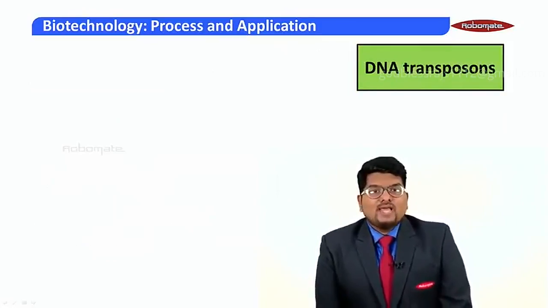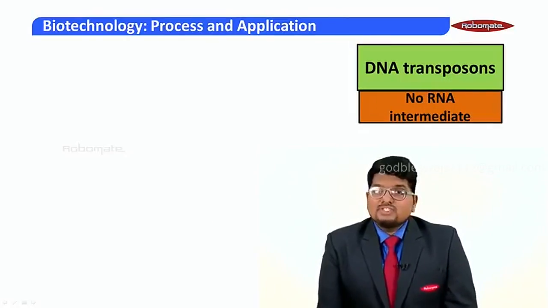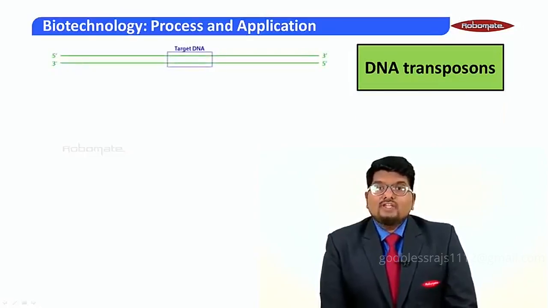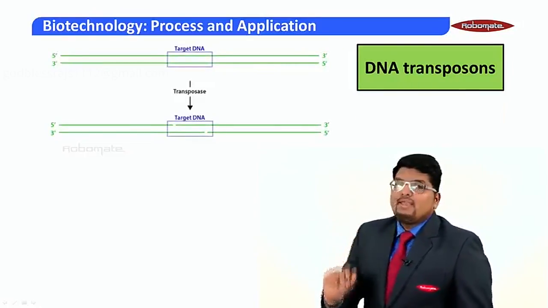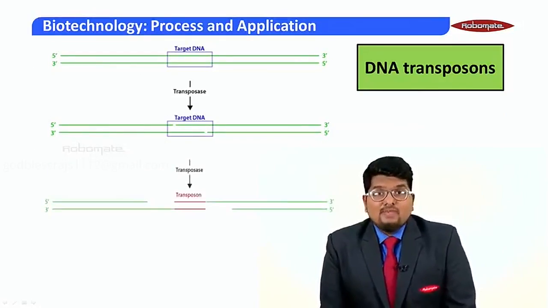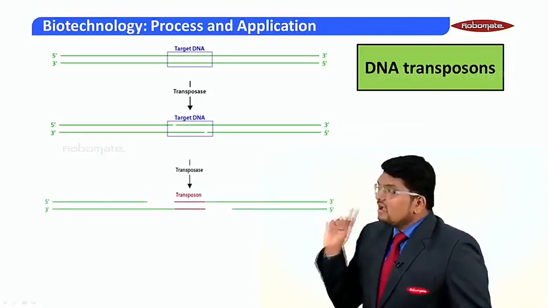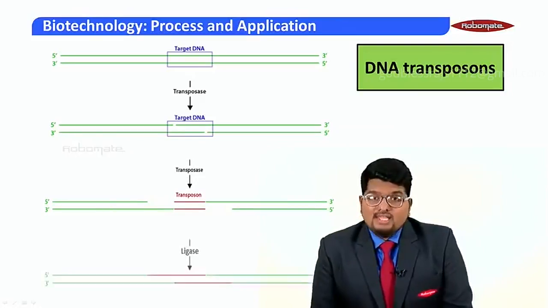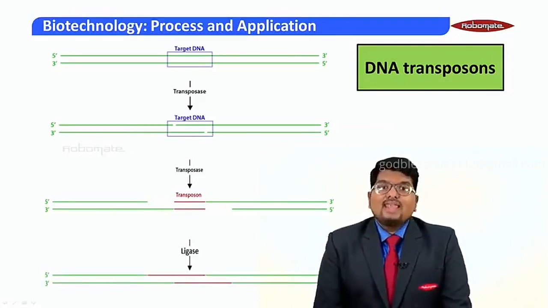Here these are known as DNA transposons. Now DNA transposons require no RNA intermediate. Here we have the target DNA, and this target DNA will be cut by the transposase enzyme. This enzyme will now insert the transposon at the cut place or the nicked place, and the open nicks or the breaks in the DNA will be later sealed by ligase.